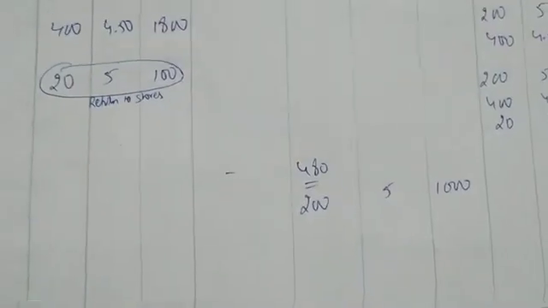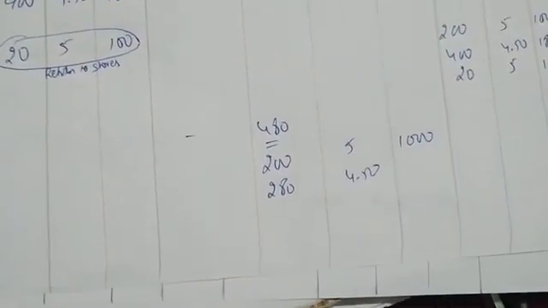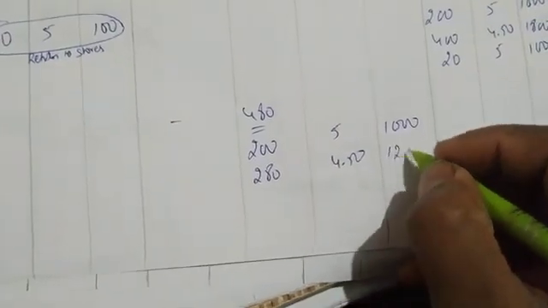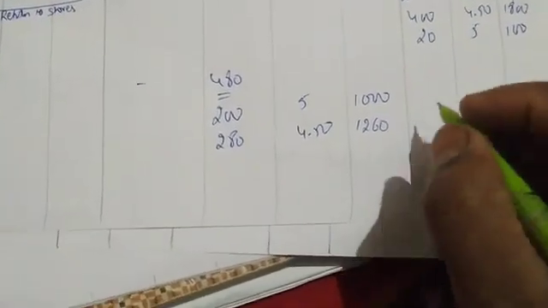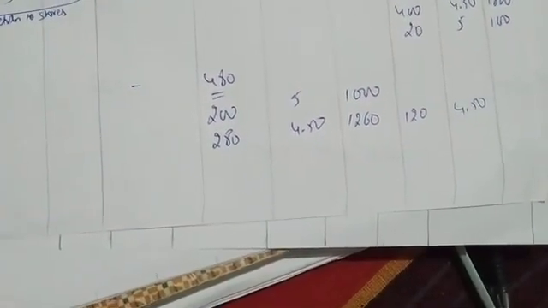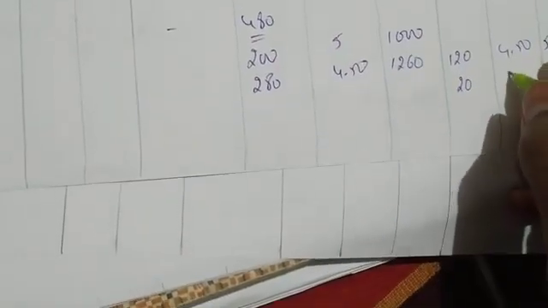From 480 you have issued 200, 280 left over with 4.50, 1260. From 400, 120 is balance with 4.50, 540. Next, 20 as it is, 20 at 5 rupees, 100.